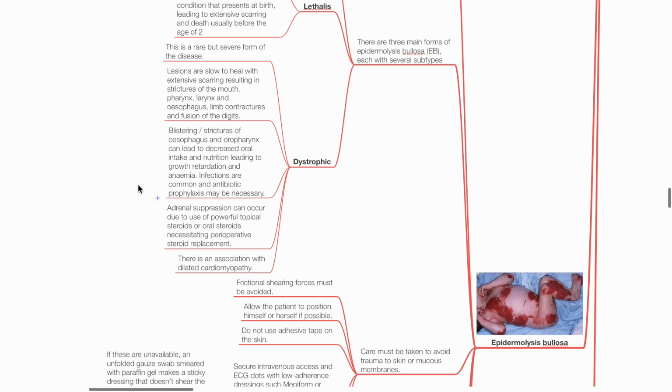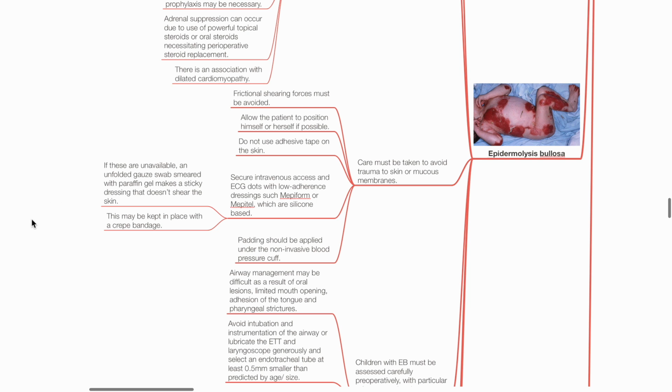Care must be taken to avoid trauma to the skin or mucosa. Frictional shearing forces must be avoided. Allow the patient to position himself or herself if possible. Avoid adhesive tapes on the skin. Use low adherence dressings, such as Mepiform or Mepitel, which are silicone based. If these are unavailable, an unfolded gauze swab smeared with paraffin gel makes a sticky dressing that does not shear the skin. This may be kept in place with a crib bandage. Padding should be applied under an IBP cuff.